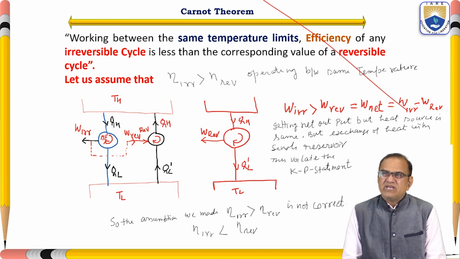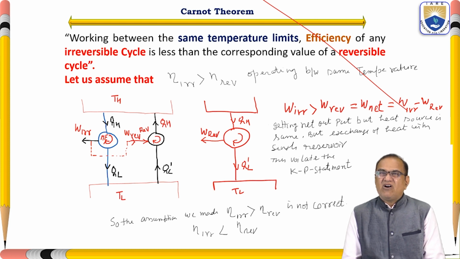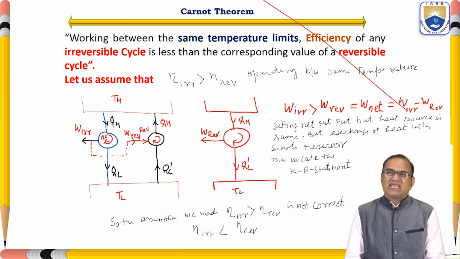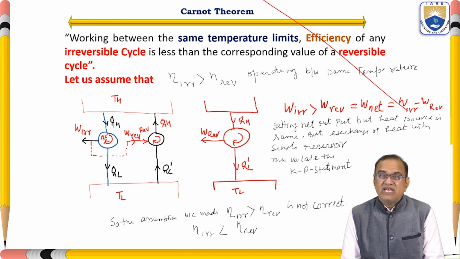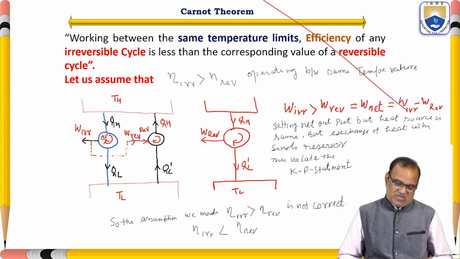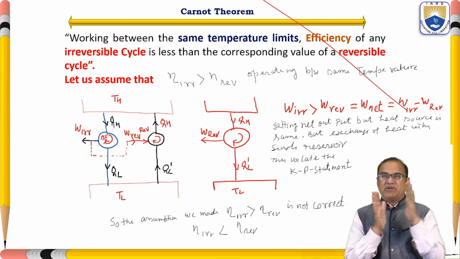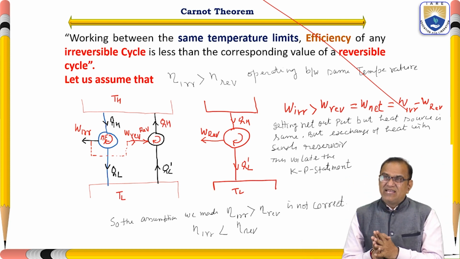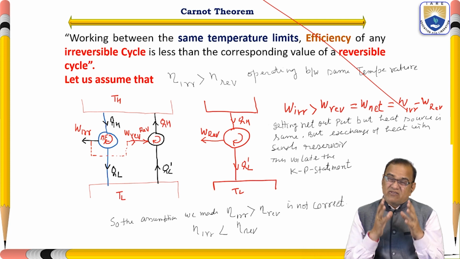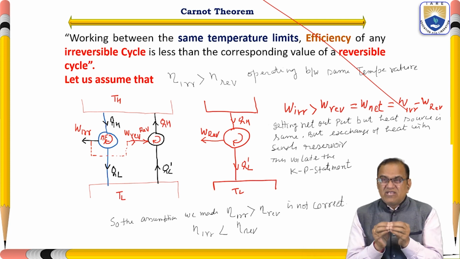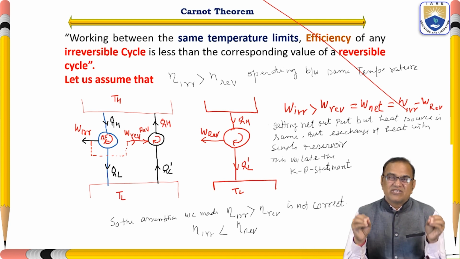This theorem states that, working between the same temperature limits, the efficiency of any irreversible cycle is less than the corresponding value of a reversible cycle. So if you are working in the same temperature limits TH and TL, the efficiency of an irreversible cycle will always be less than the corresponding reversible cycle.